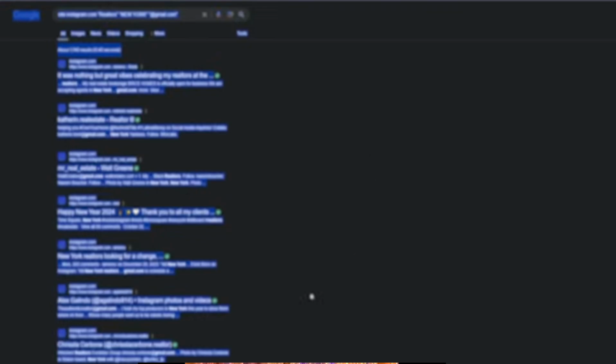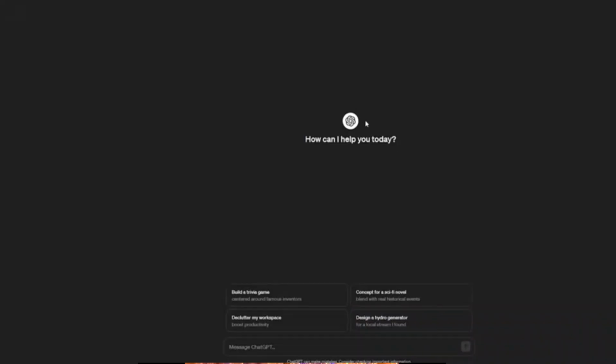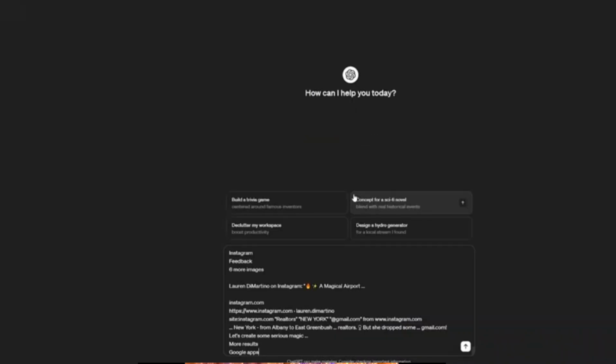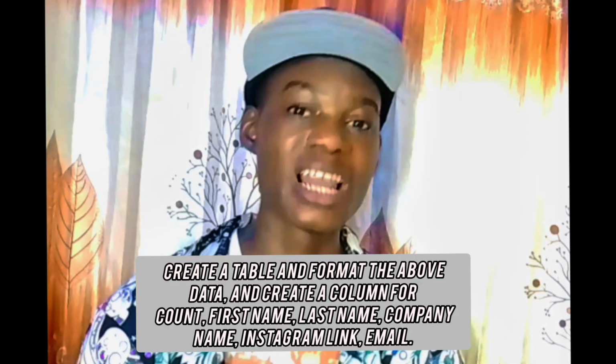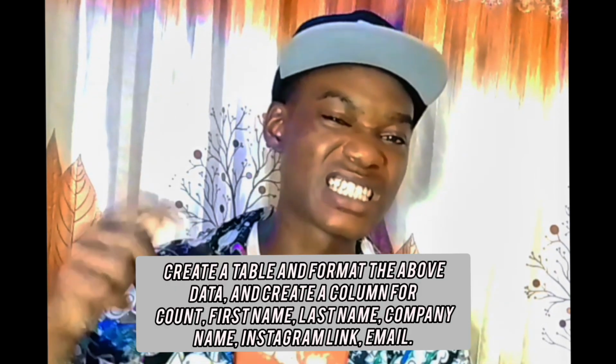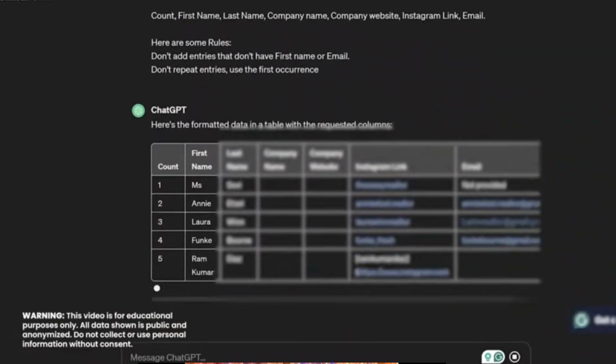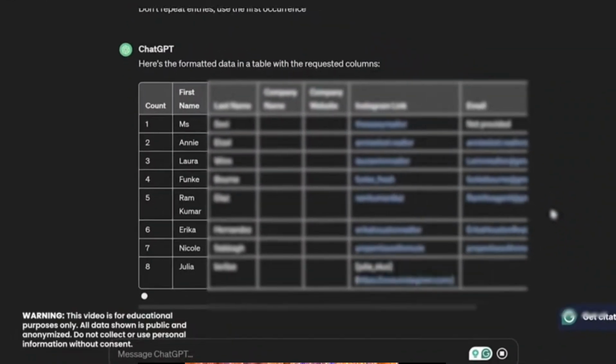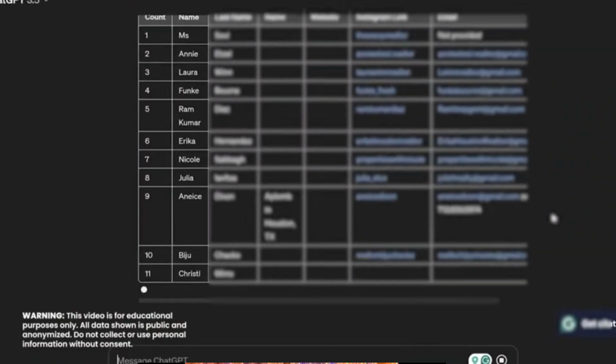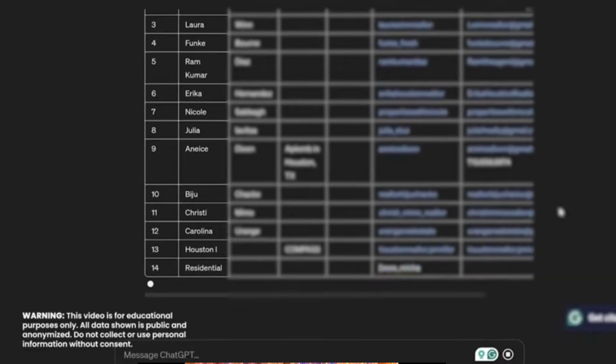Now what you can do is press Ctrl+A and Ctrl+C, which will copy the entire data which is available on that page. And now go to ChatGPT and open a new window, then paste this data. After that, copy and paste the prompt you can see on the screen. I will also add this prompt in the description. Now ChatGPT will go through all the data, clear out entries which are repeated, and put the entire thing into a CSV file for you. Now what you have to do is copy this and paste it into an Excel sheet.